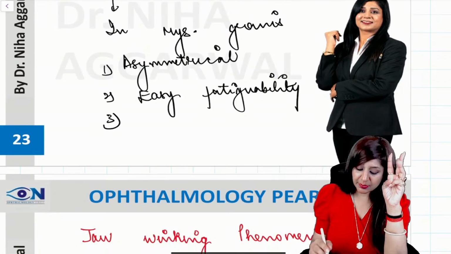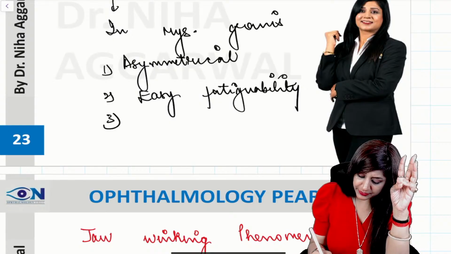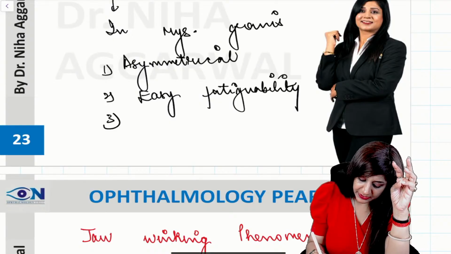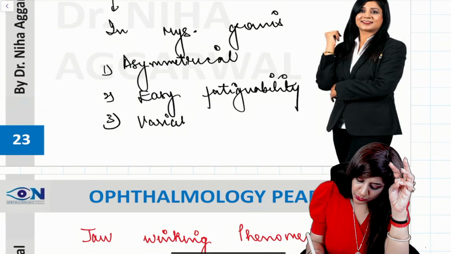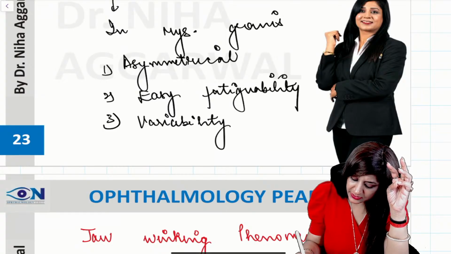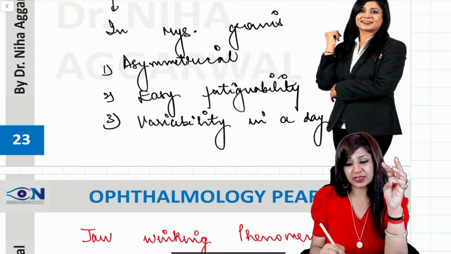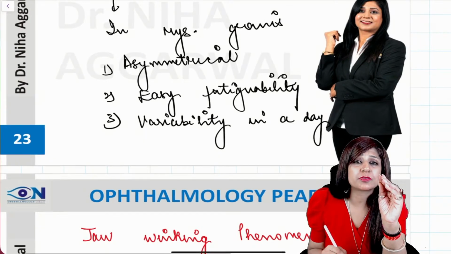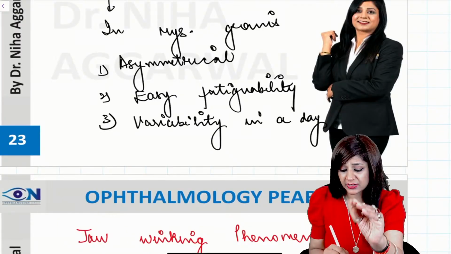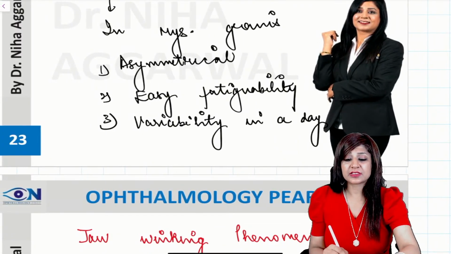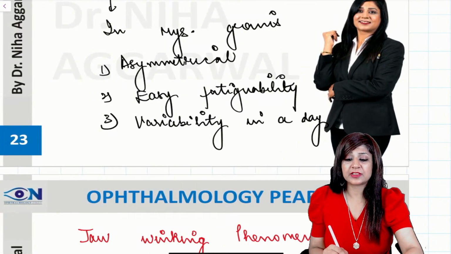Number three, we will have variability, so the amount of ptosis varies during the day. It is due to ocular myasthenia gravis. When it is asymmetrical between the two eyes, it is due to myasthenia gravis, and when the muscles have easy fatigability, that also points to it.